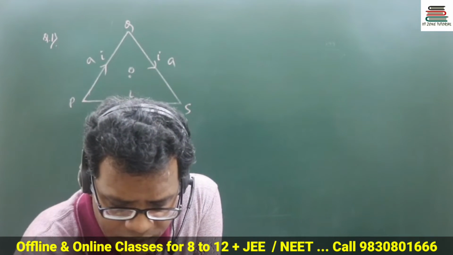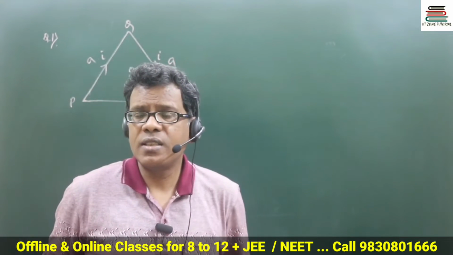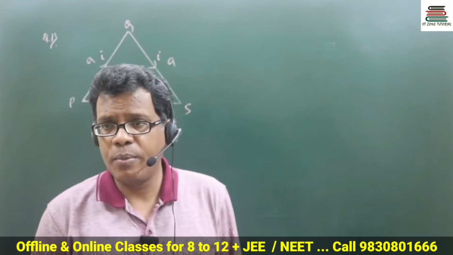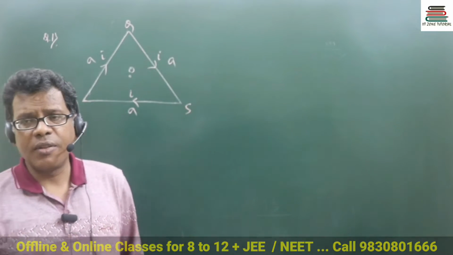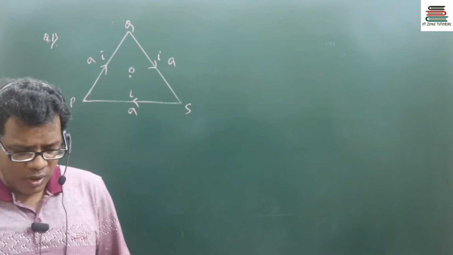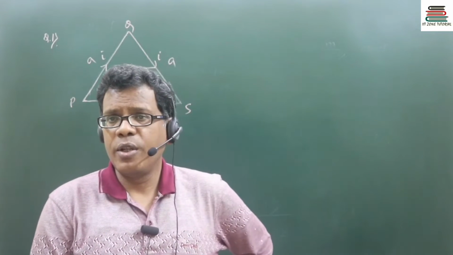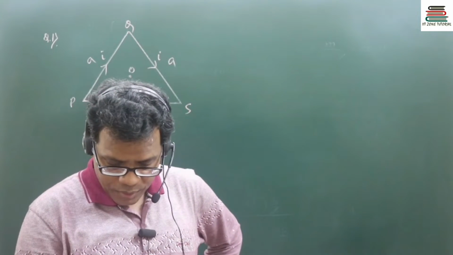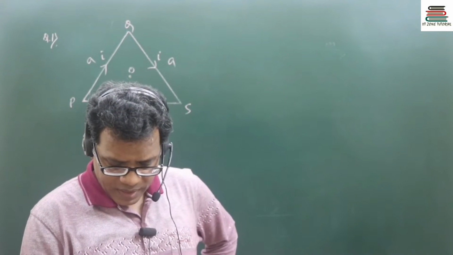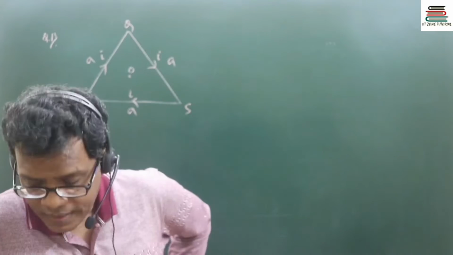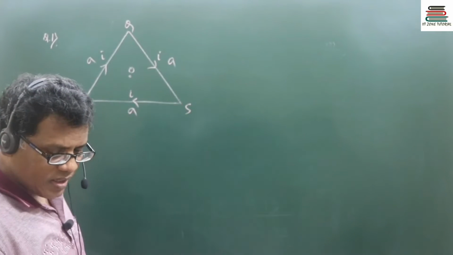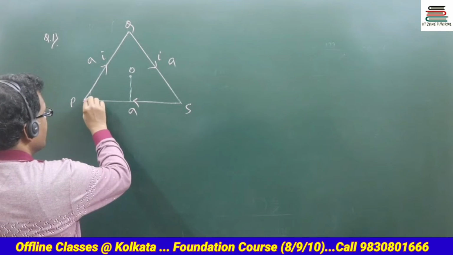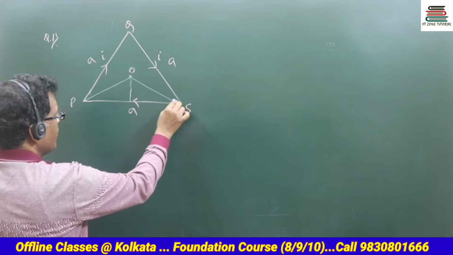All these three sides will be finitely long straight wires. We know the formula to find the magnetic field due to a straight wire of finite length, so using that formula we can find the magnetic field at the centroid. Whenever I discuss one side, for example this side, the geometry will be this, right?